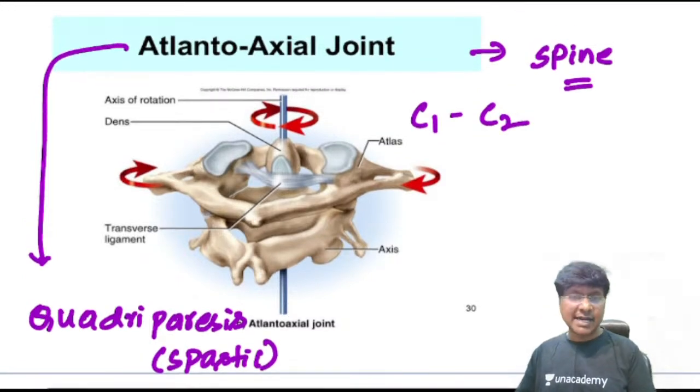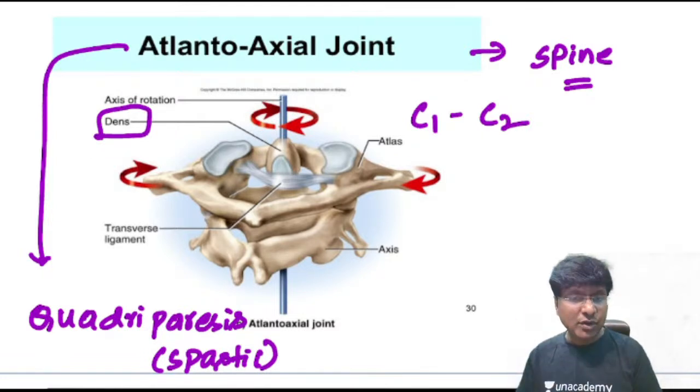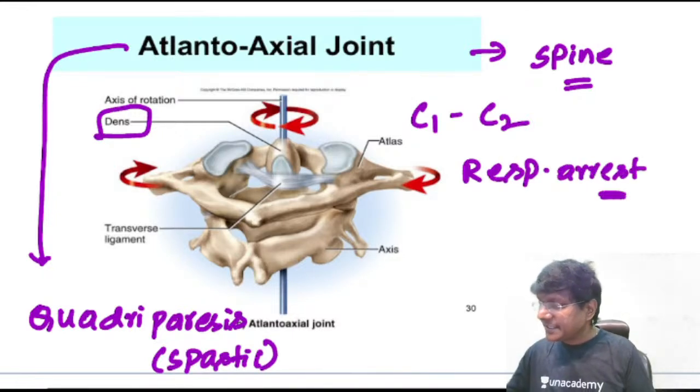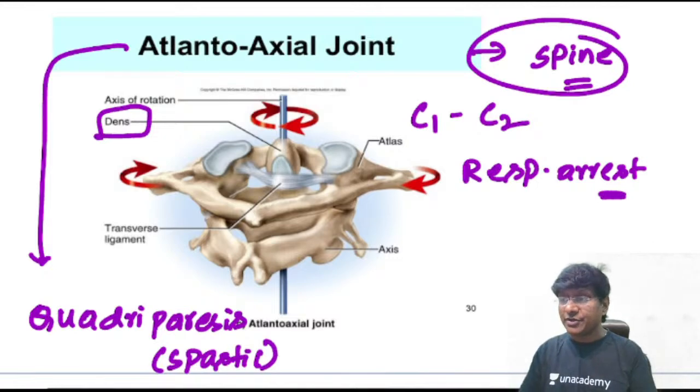Because of this atlantoaxial dislocation, the dens can compress the respiratory centers within the medulla oblongata, and thereby the individual can also develop respiratory arrest. So that is about atlantoaxial dislocation that can be seen in patients with rheumatoid arthritis.